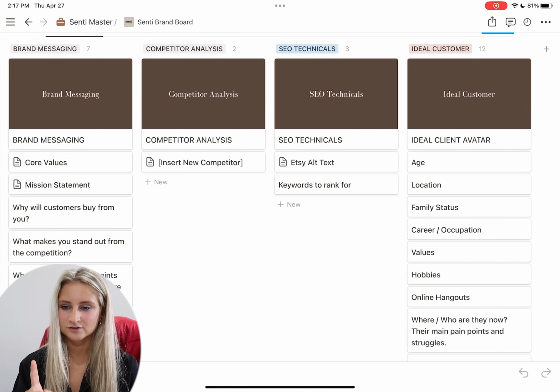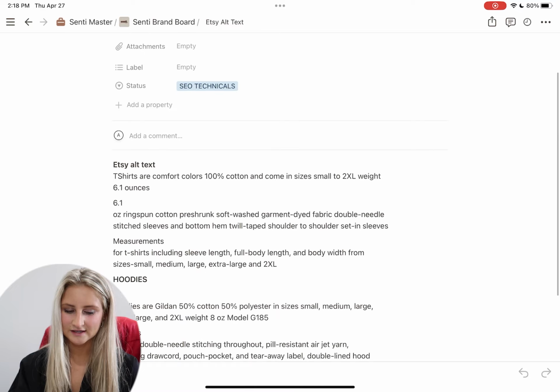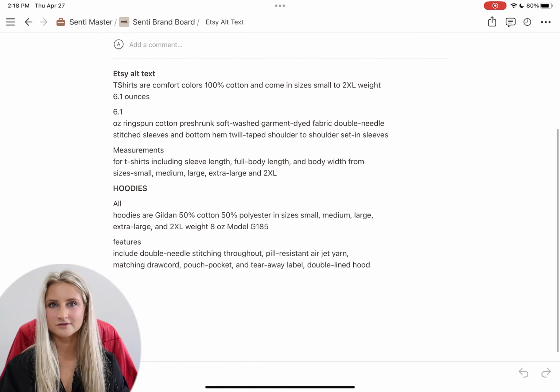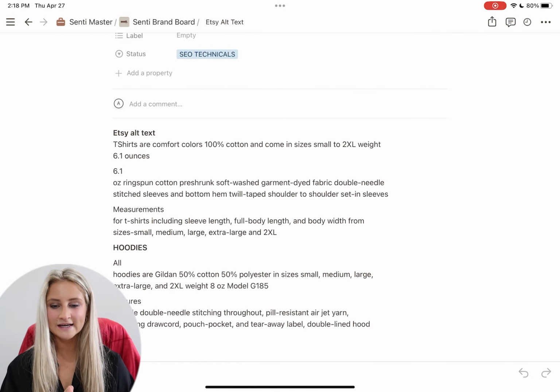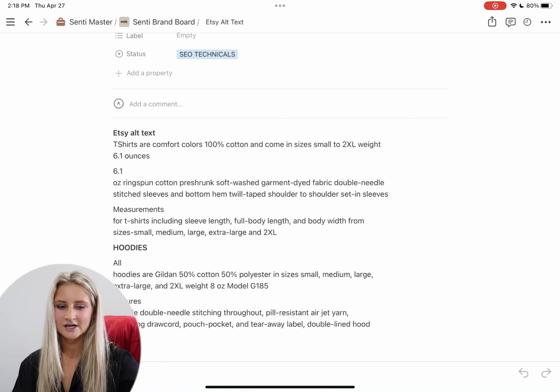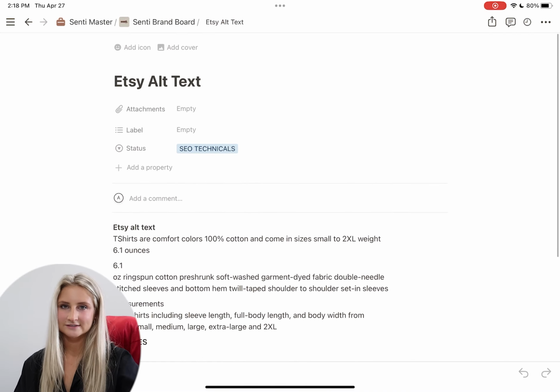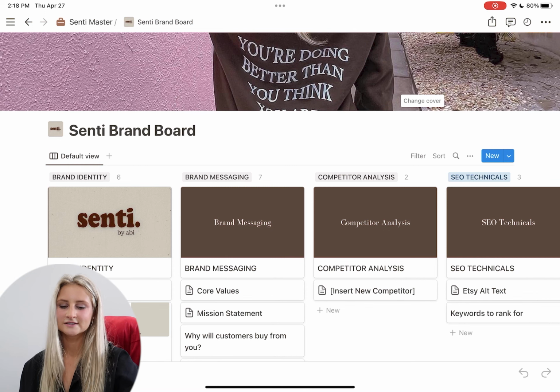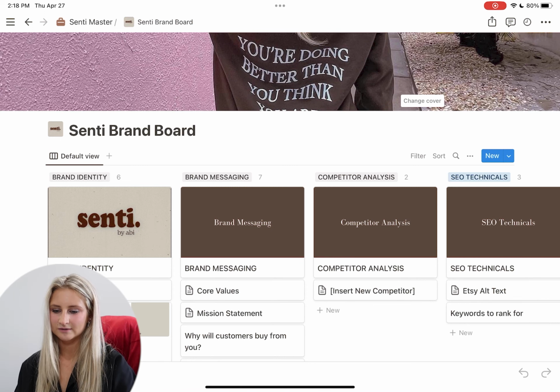Okay, I won't go into all of this, but this is one thing that I have found is super useful. Your alt text. And SEO, everyone knows it's so important. I have used this so many times because you're always rewriting the same alt text for similar products. So I just copy and paste that so many times.